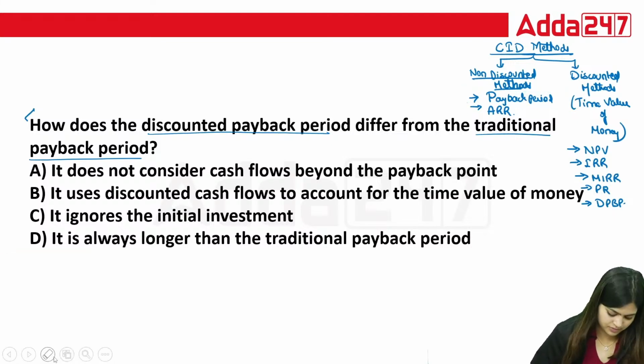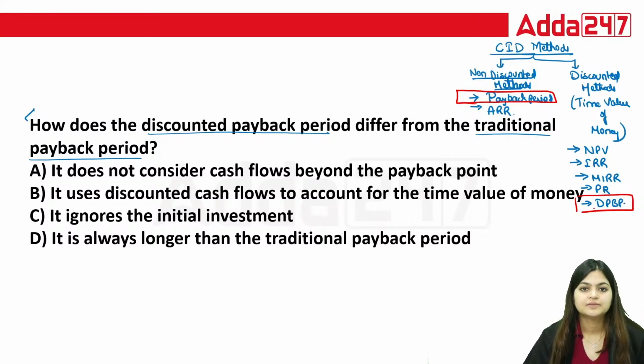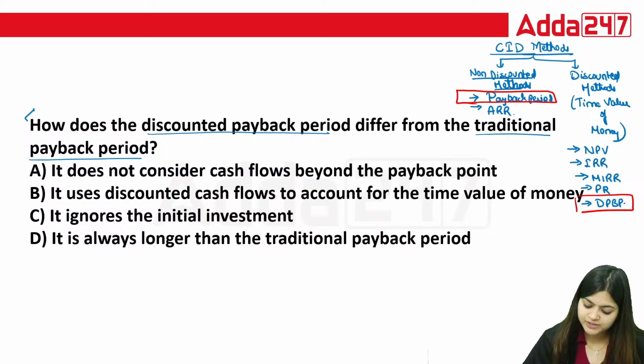Let me change this color. In this question they're asking about the difference between the payback period and the discounted payback period. So you can see here the difference is time value of money. What's the difference here? Time value of money.